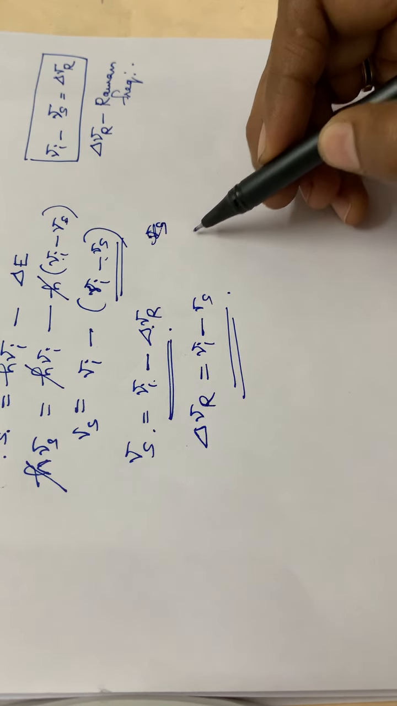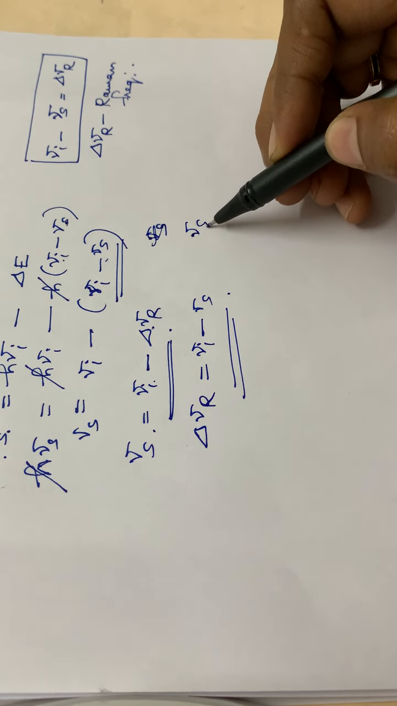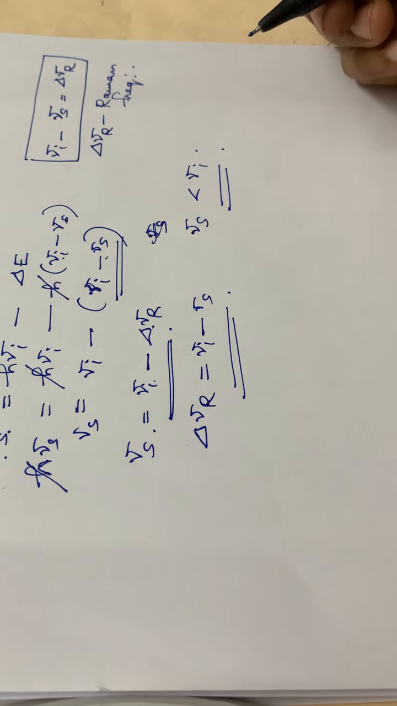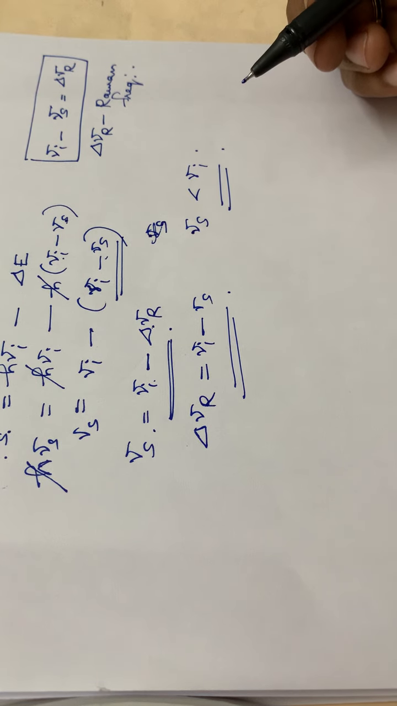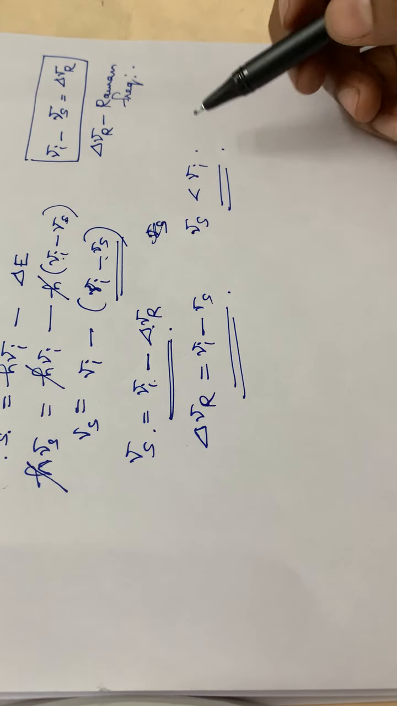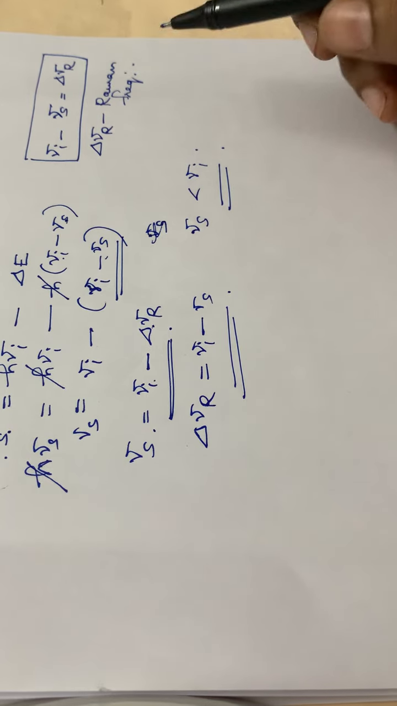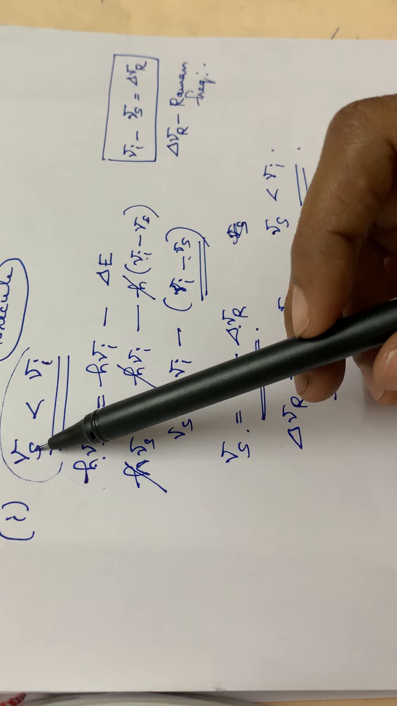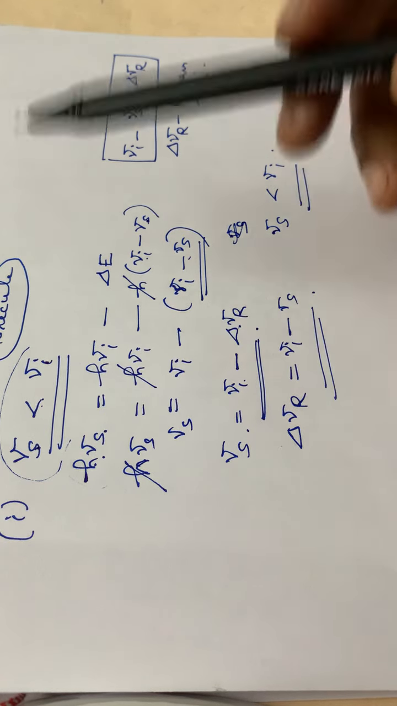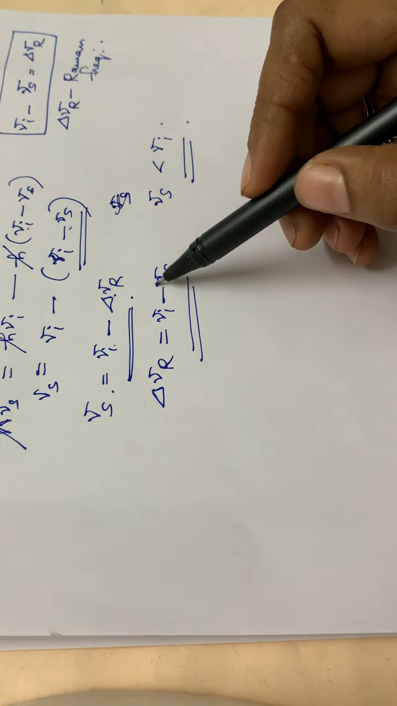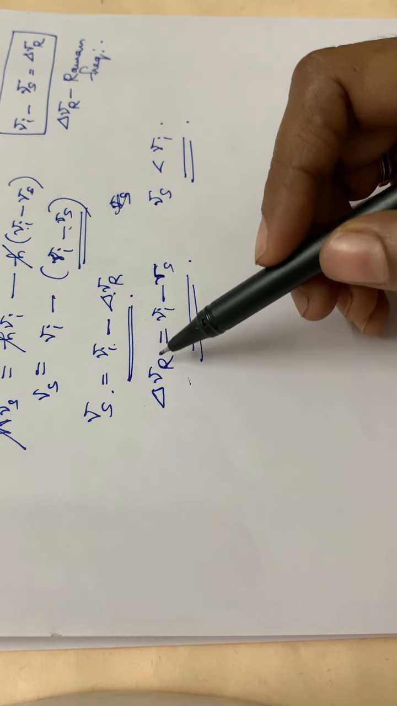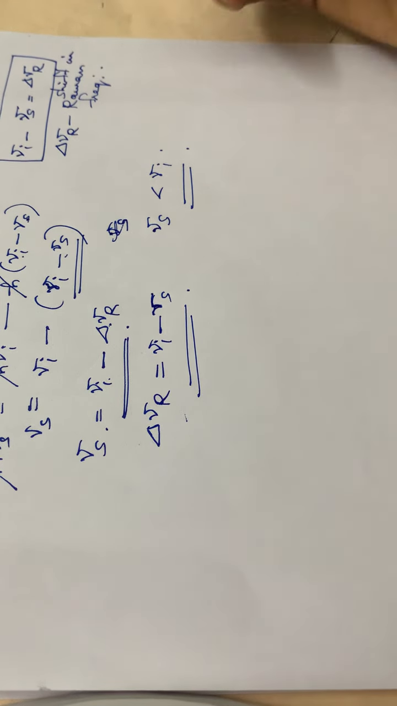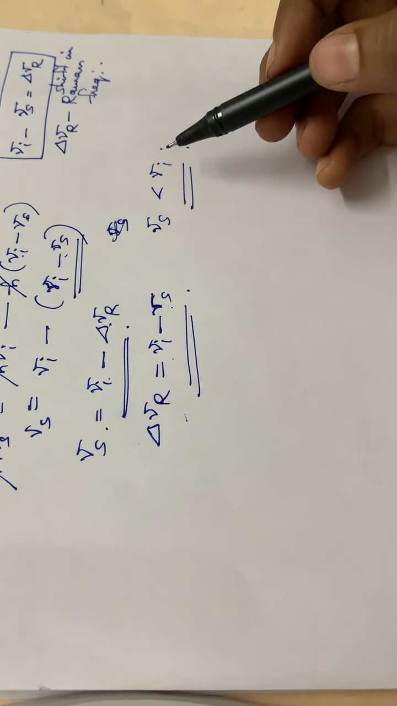Okay, that is delta, that is nu s is less than nu I. Okay, nu s is less than nu I. Hope you are clear with this derivation. So this is one case, when the scattered photon has a lesser frequency than that of the incident photon, then the shift in Raman frequency, delta nu R, will be equal to nu I minus nu s.